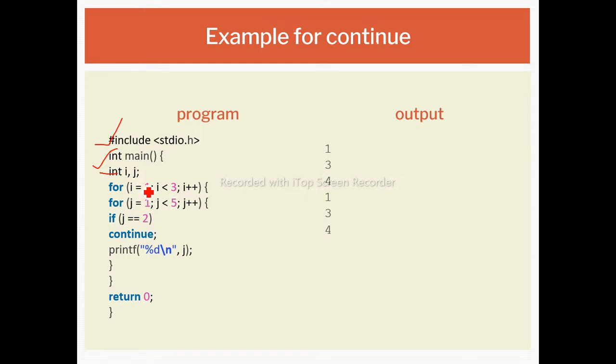Okay, so first what will happen, i is equal to 1 will get initialized, next j is equal to 1. And again here we are checking the condition j is equal to 2. Yes, it will continue to print j. So first our j value is 1, so it will print the j value. Next, i will get incremented, it was 1, so it becomes 2. So 2 is less than 3. Yes, it will come inside the loop.